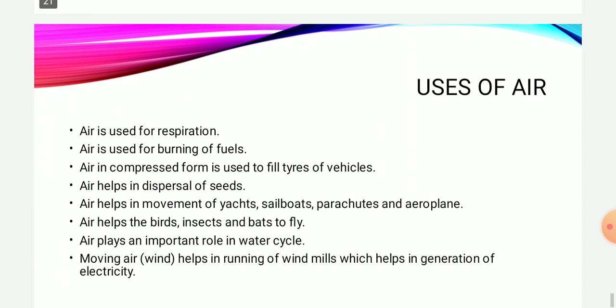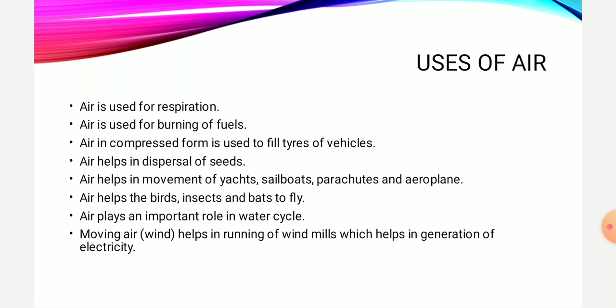Now the last topic: the uses of air. How is air useful to us? The first one is that air is used for respiration. During respiration we take up oxygen gas, so air is useful for respiration. Next, air is useful for burning of fuels, that is, oxygen is a supporter of combustion. Next, air in compressed form is used to fill the tires of vehicles. The tires of vehicles can be filled with the help of compressed gas.